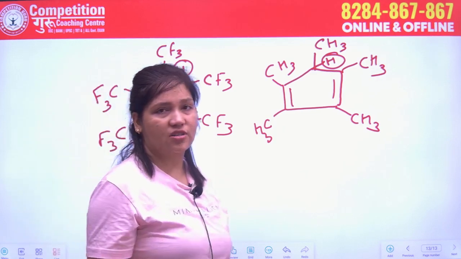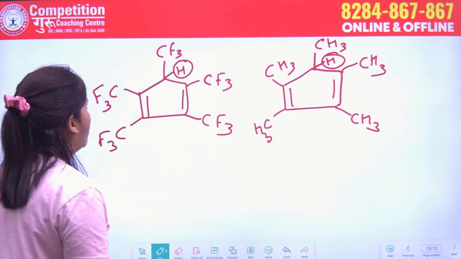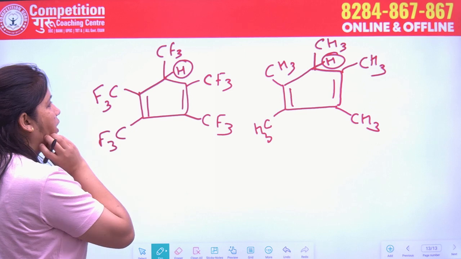The question often comes on acidity. Which compound is most acidic?